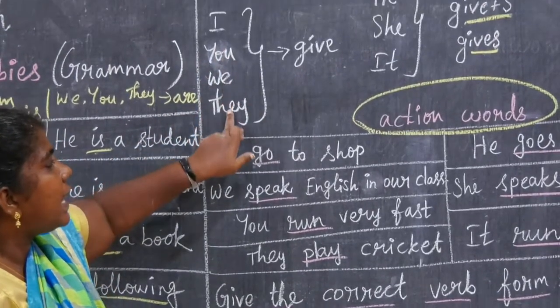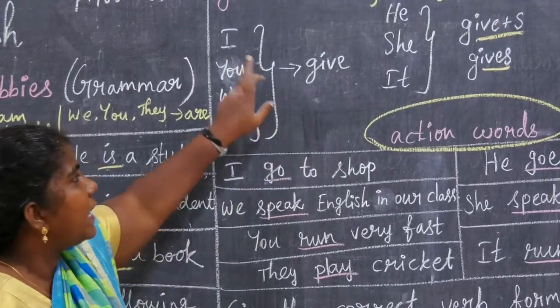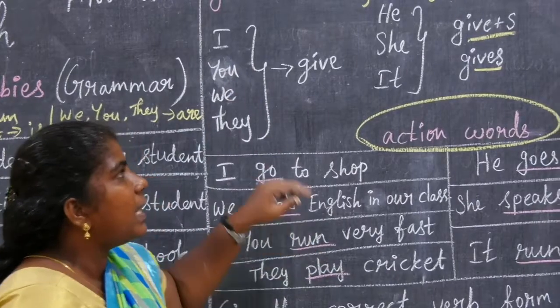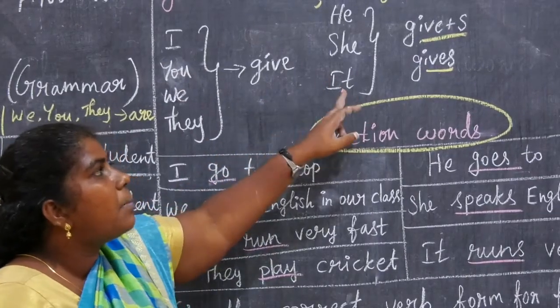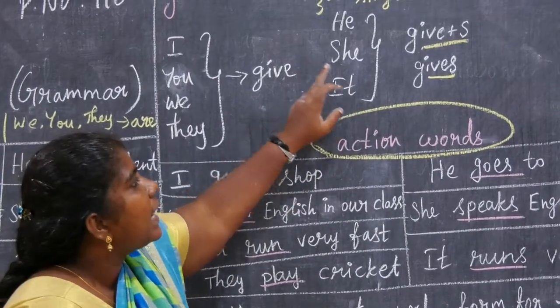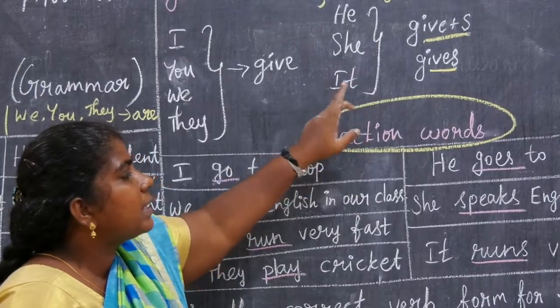For I, you, we, they, the verb is not changed. You want to write the same verb. I give, you give, we give, they give. For third person singular only, we want to use the verb plus s or es. He gives, she gives, it gives.